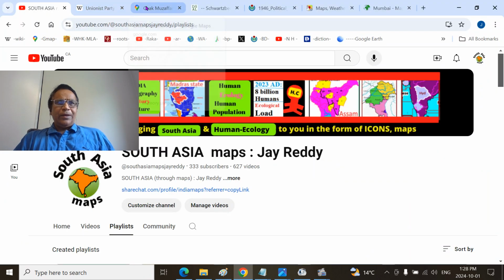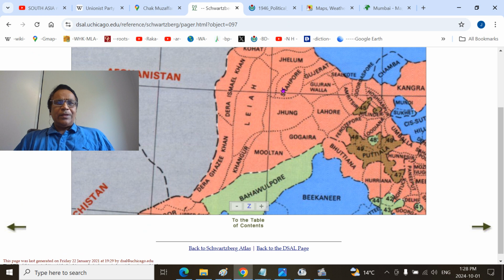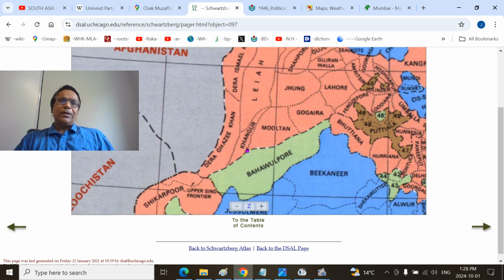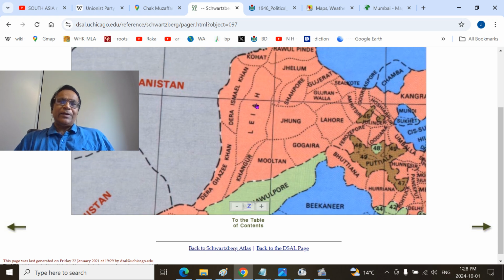The historic district, see the Laya, this is the Kangur district, and Muzaffargarh now is the head. It's later changed to Muzaffargarh, Kangar. At that time, the Laya district. This entire region is the Thal region.